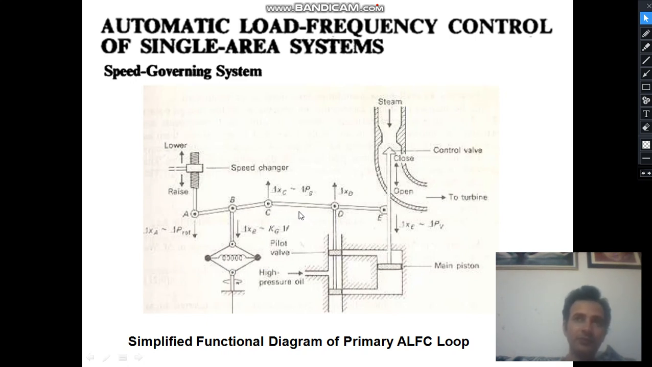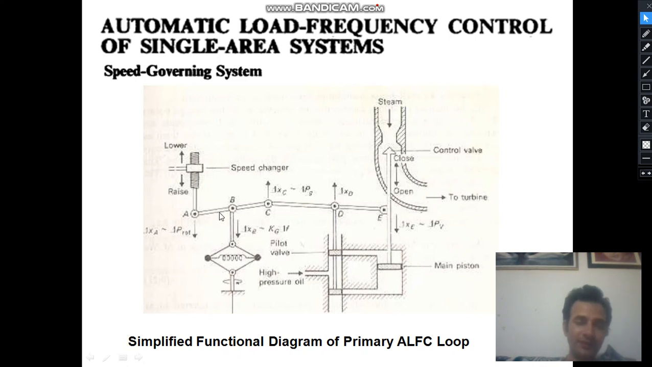And when the speed reduces, suppose the load is more and the turbine power is less. We are generating less electrical energy, but the demand is more. In that situation, from where will that increased demand come? That increased demand will come from the kinetic energy, as a result of which the speed will go down. And if the speed goes down, then what will happen? The stretch of this spring will be reduced.